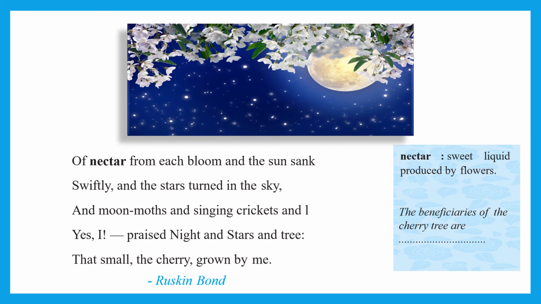All three of them praised night and stars and tree. They were praising the night, it was very good, and also the stars and tree. Tree, that is the cherry tree, that small cherry grown by me.